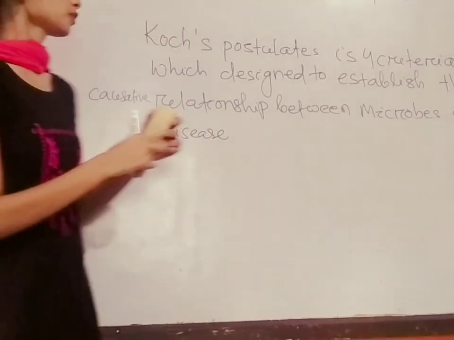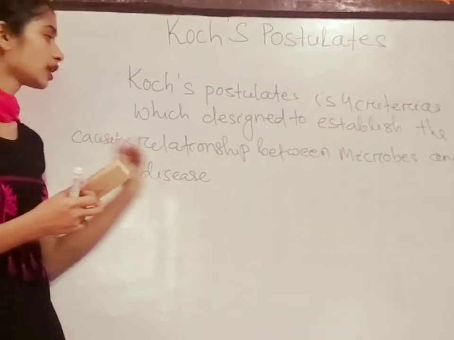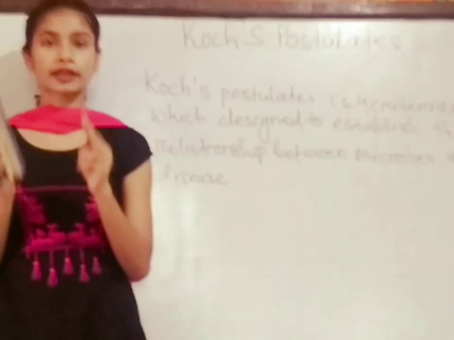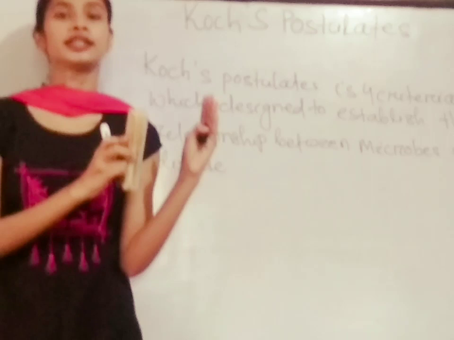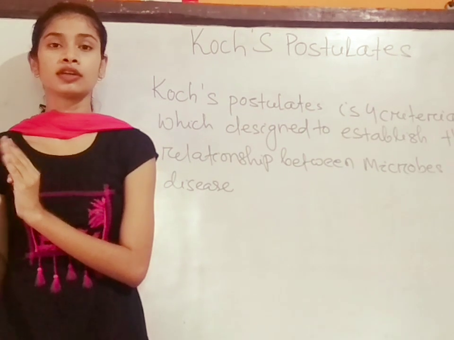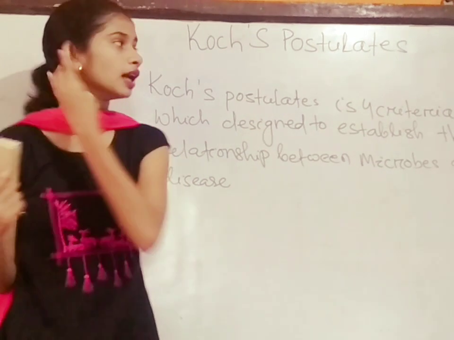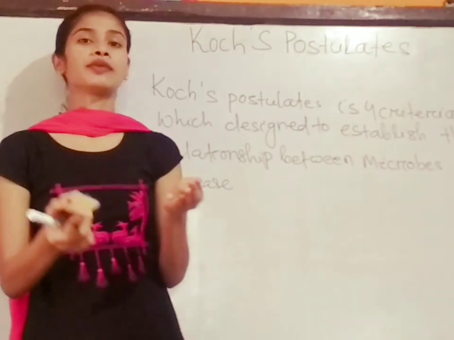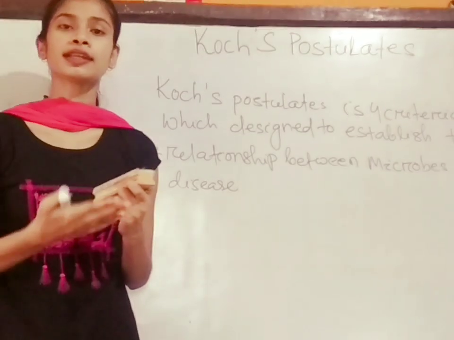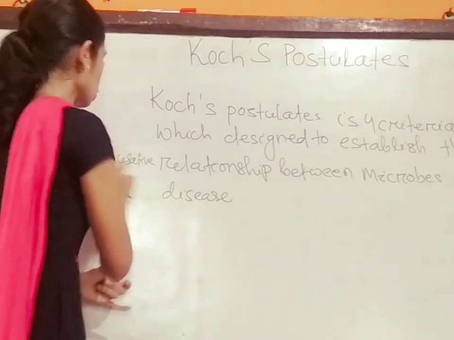So Koch's postulates have four criteria designed to establish the causative relationship between microbes and a disease. That means a particular, specific microorganism causes a specific disease. These postulates were derived by Koch after an experiment. Koch studied an experiment, then he put forward the postulates or criteria. So what is this experiment?